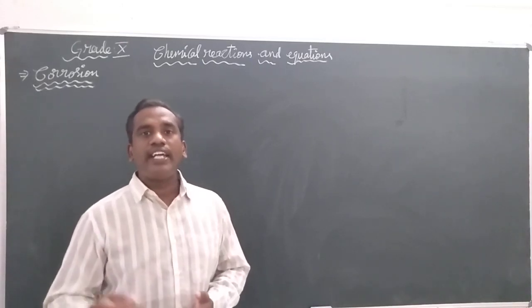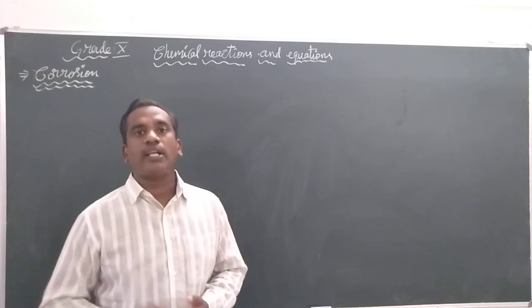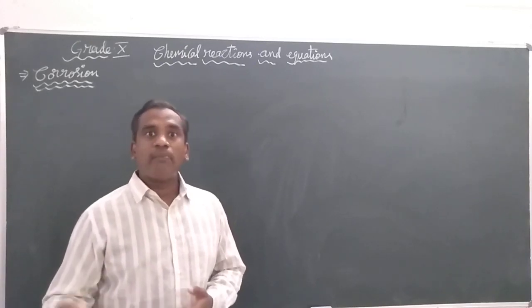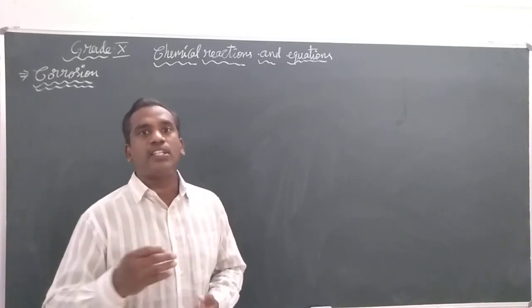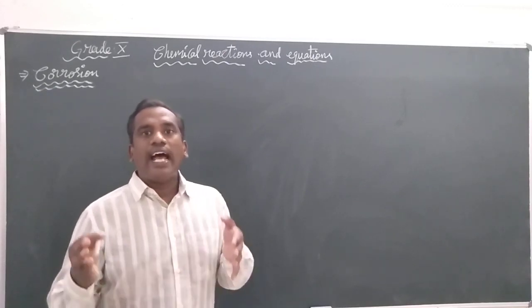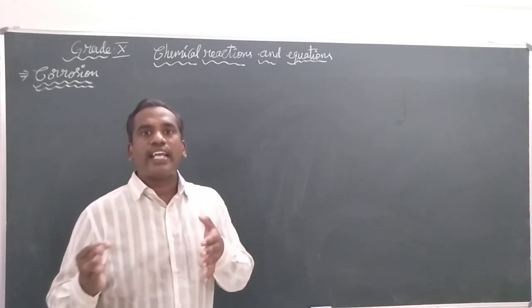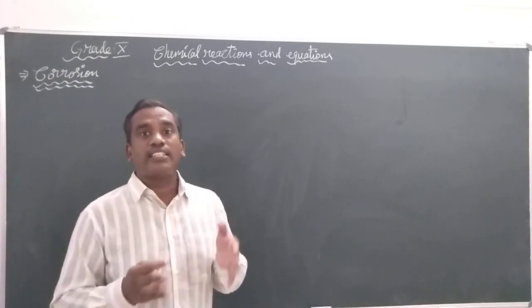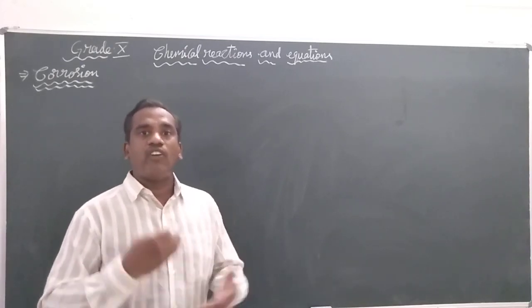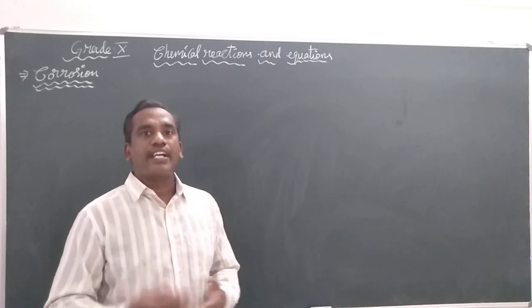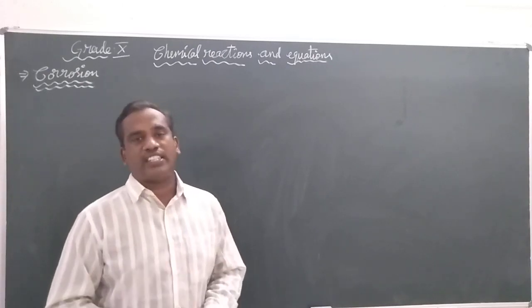In the case of iron, it reacts with atmospheric moisture, and some metals may react with acids also, and they lose their characteristic shiny nature, and in the case of iron develop a reddish brown color over the surface.